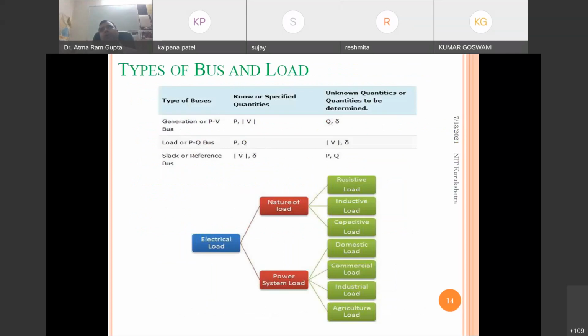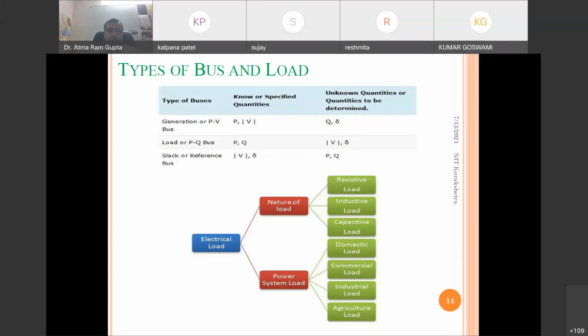After seeing all the generation and this allocation, why it is required, and what the benefits are, now we will see load modeling: how to model the load. For the generation bus, we all know there are four parameters: P, V, Q and delta. P and V will be known, and Q and delta will be unknown. This is the generation bus.